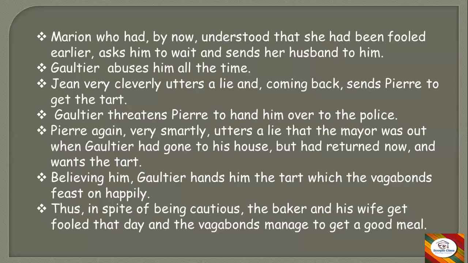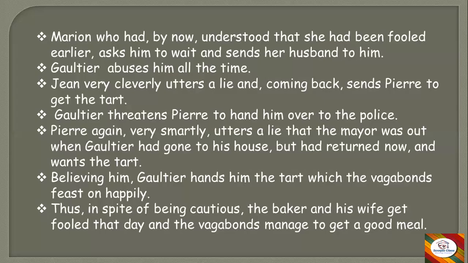So believing him, Gaultier hands him the tart, which the vagabonds feast on happily. Again Gaultier believed him and handed over the tart. And again the vagabonds had a nice feast for the second time on the same day, and they had it happily. So in spite of being cautious, the baker and his wife get fooled that day and the vagabonds manage to get a good meal.